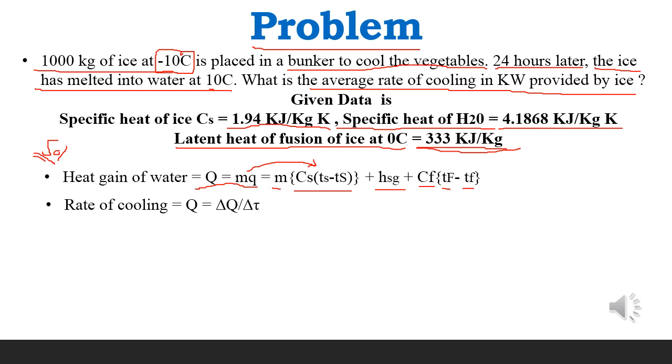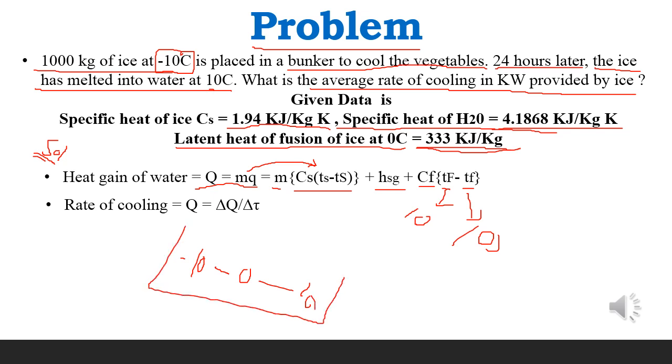333 kilojoule per kg latent heat of fusion, and then we have Cf, which is the specific heat 4.18, and then Tf minus tf. Here the capital Tf is 10, and the smaller tf is 0. So from minus 10 to 0 to 10 we are taking these temperature ranges, and this is the formula for the rate of cooling.